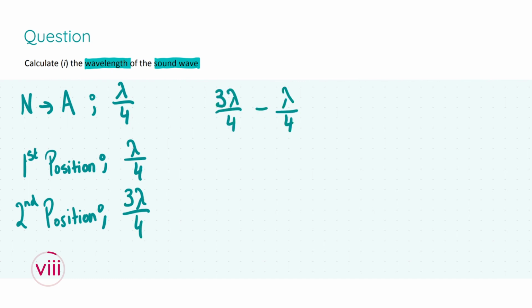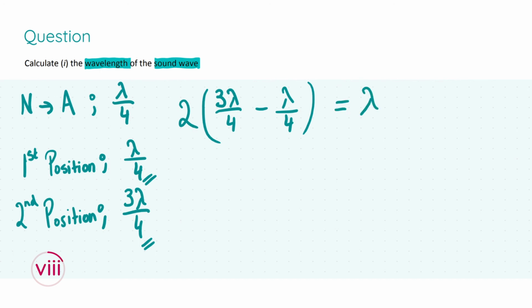I just want to note that if you take away the length of the first position of resonance from the second position of resonance, you're going to get half a wavelength, because 3/4 of a wavelength minus a quarter of a wavelength is going to give half of a wavelength. But we want 1 full wavelength, so we're going to multiply this whole thing by 2, and this will give us the wavelength of a sound wave.